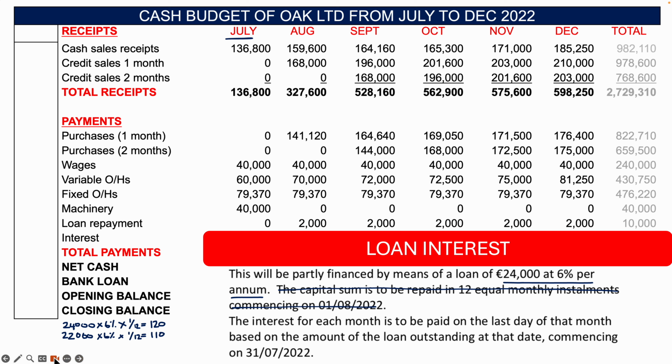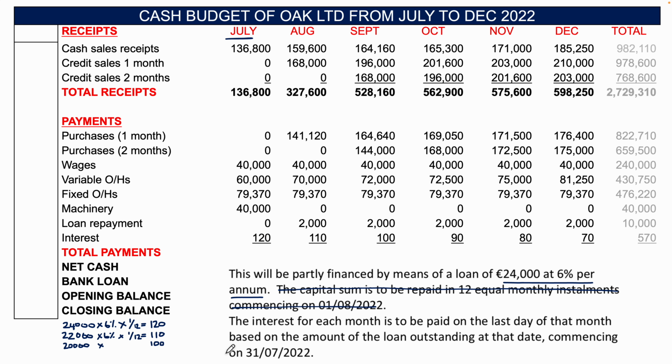Okay, and then you're going to have 20,000 by 6% by 1/12. When you do all that out, you'll see that it's reducing by €10 each month. It's very important that you take the 2,000 off that is repaid, because if it's based on the amount of the loan outstanding at that date, we need to have the 2,000 coming off each month, and it's very important that you're multiplying it by 1/12.